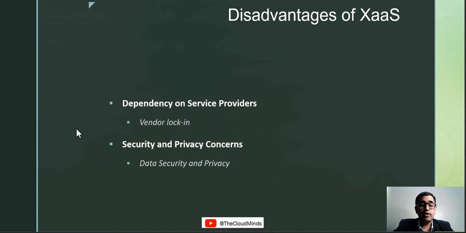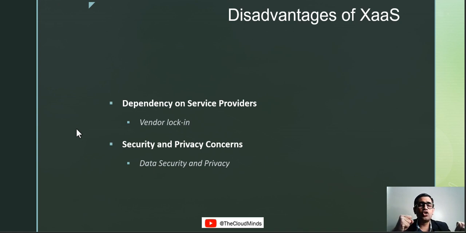So one of the disadvantages that we can think of is dependency on the service providers. Now, if you are working with, for example, AWS or GCP or Azure, you have something called a vendor lock-in, because your data resides on that cloud service provider. The kind of configurations that one service provider has can be quite different from the other service providers. For example, Lambda and the configurations inside Lambda, which we have already done, can be different from Azure or GCP. That's the reason why we are talking about vendor lock-in here.